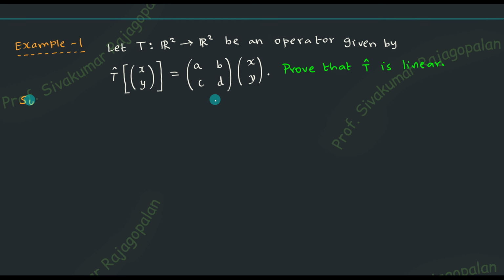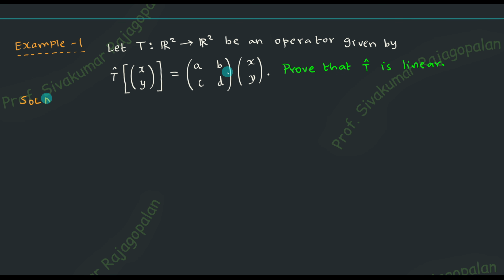That's the point. And then the next point that I would like to say is you have x, y. How many elements are there? 2 elements are there, right? x comma y. So 2 elements are there. That is what R2 is. So here also R2 is there. What is the difference between this R2 and that R2? This R2 is input. Input means input to whom? You are providing the input to the operator. So you see 2 elements are there. That 2 element is this R2.